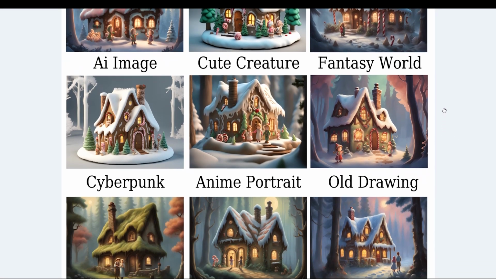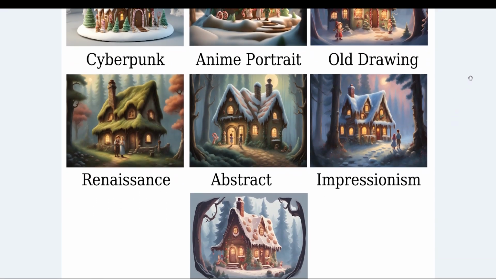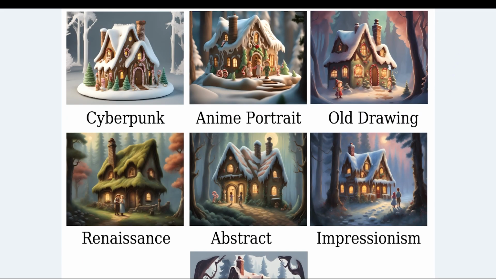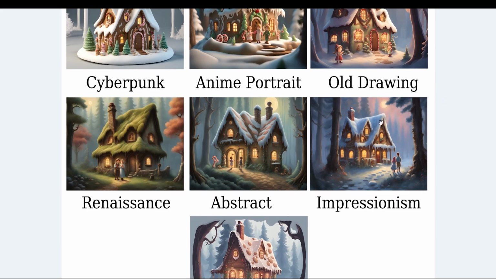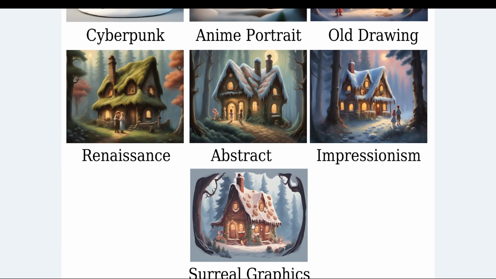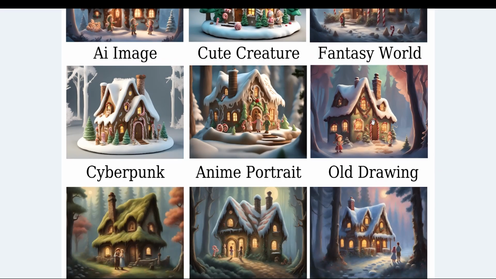Now here's an overview of all the images that were created. There are more styles to choose from on the AI website, but I chose to stick with the ones that were given as an example. And the style that I'm going to use is the old drawing. I like the impressionism and the surreal graphics, but the surreal graphics didn't have the children in it, and the impressionism didn't have a candy house. So I think the old drawing fits the best.